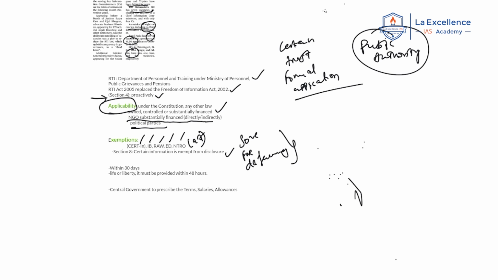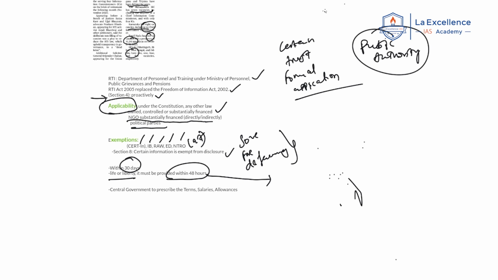Now remember that when you apply under the RTI Act, you have to get information within 30 days. If you don't get it, or if you are not satisfied with the information, you can first appeal within the applied body. If you are not satisfied with that also, you can go to the State Information Commission, right? Next, if it is an issue of life and liberty, you must get information within 48 hours. These are the provisions mentioned in the Act. There have been criticisms that the 48-hour provision is implemented very little because of rejections, right? There is no properly organized data.